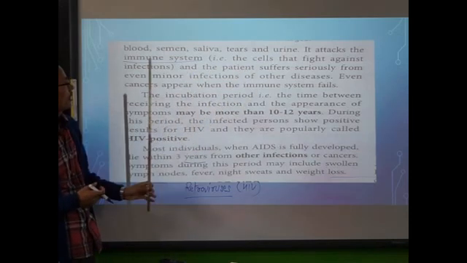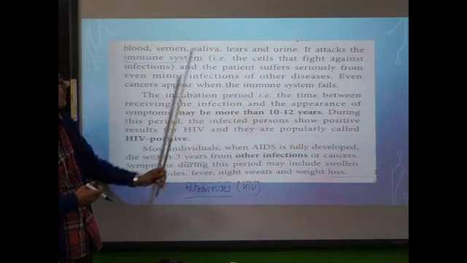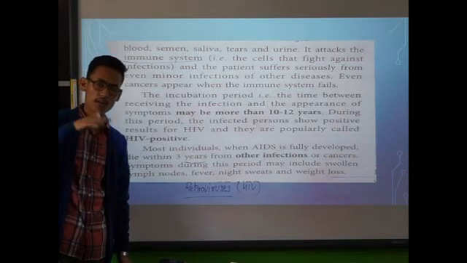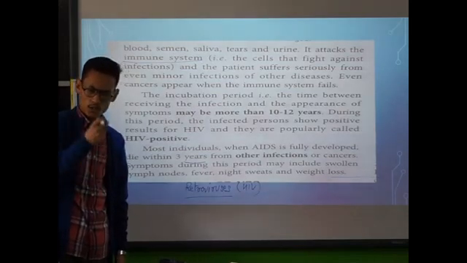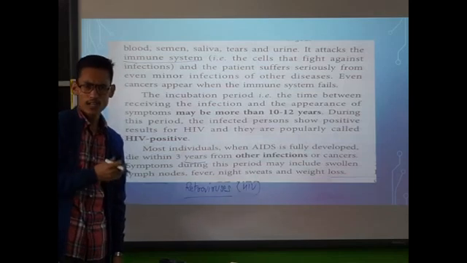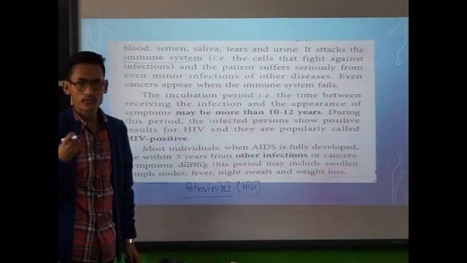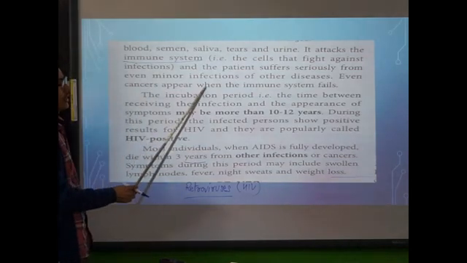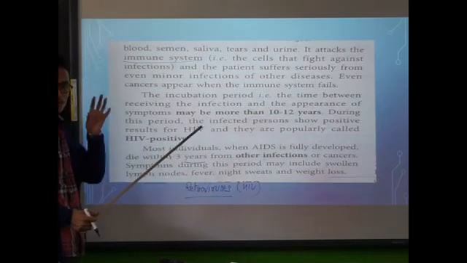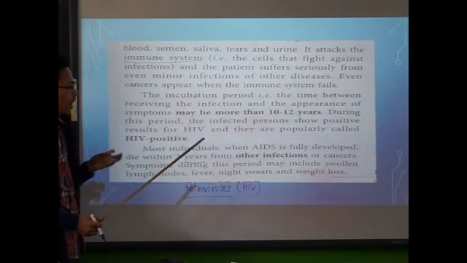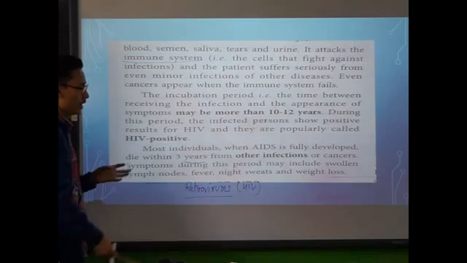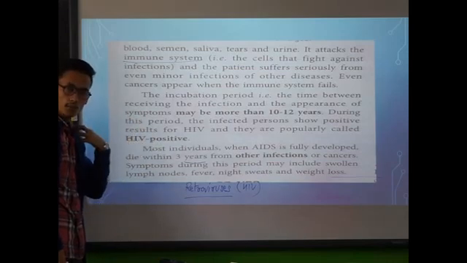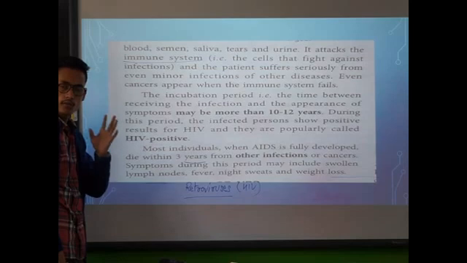Therefore, the cells that fight against infections are affected, and the patient suffers seriously from even minor infections of other diseases, because once the immune system is very, very weak, slight minor infections can be a major disaster for the HIV infected individuals. Clear? Even cancer appears when the immune system fails. The incubation period for the viruses is around how many years? 10 to 12 years. What is incubation period? The time period between when the virus enters our body and when it shows the first symptom of the disease.